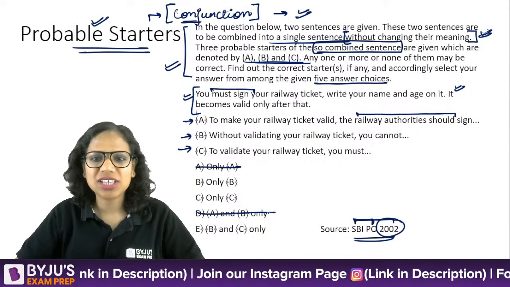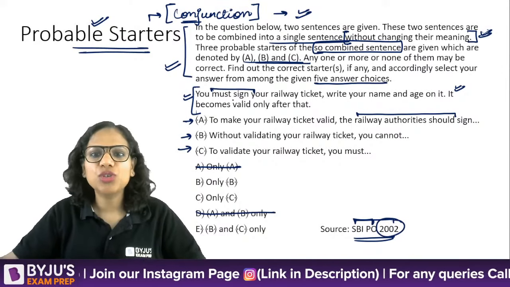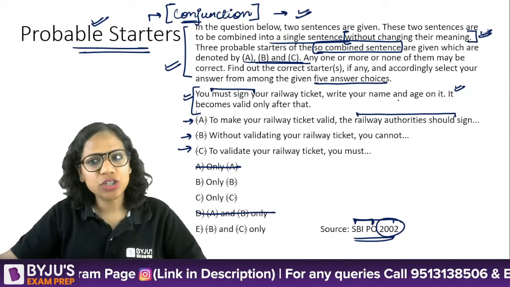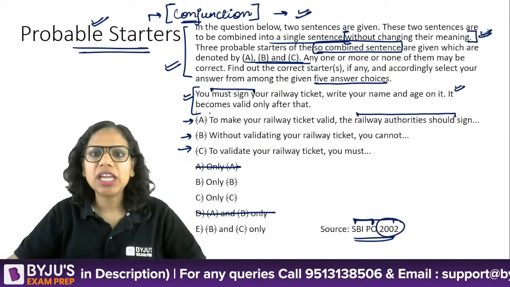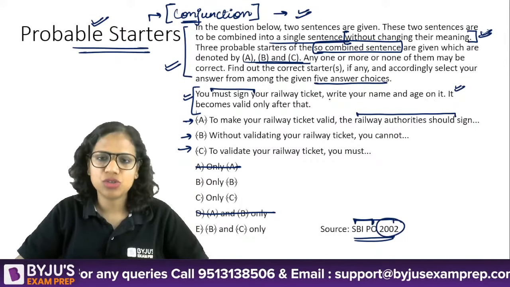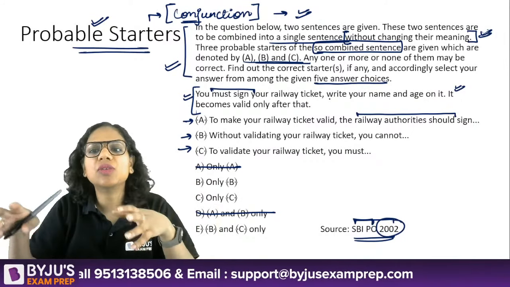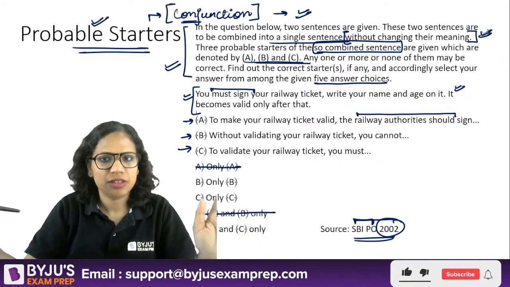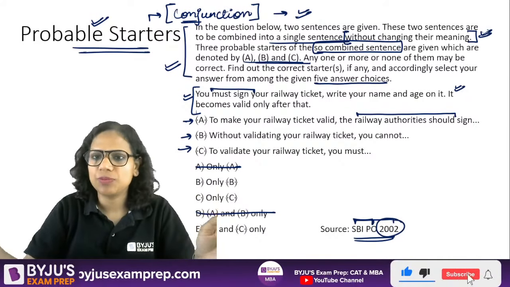So, all the options that have A are eliminated. You must sign your railway ticket, write your name and age on it. It becomes valid only after that. So, only after you sign your railway ticket does it become valid. Right? That's what I want to say.